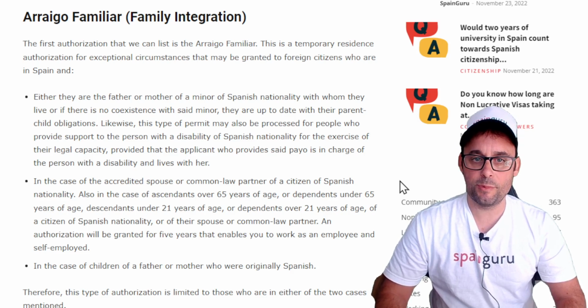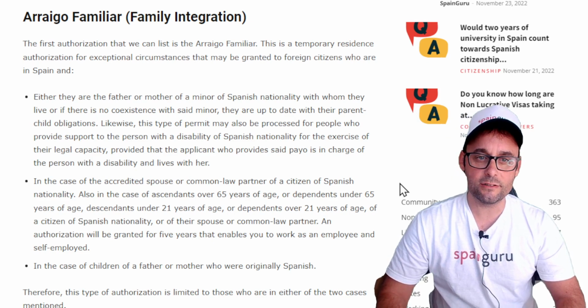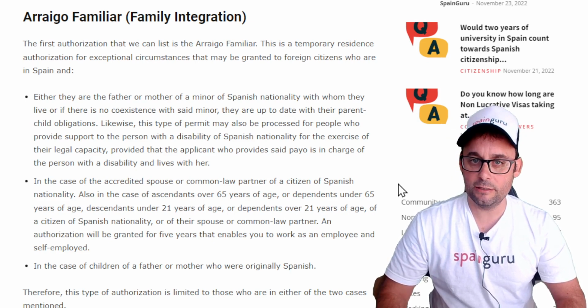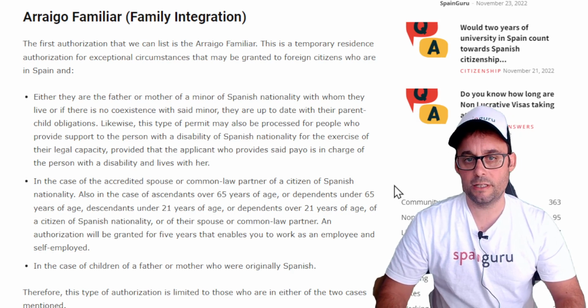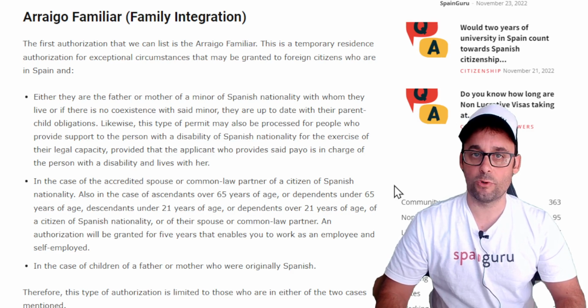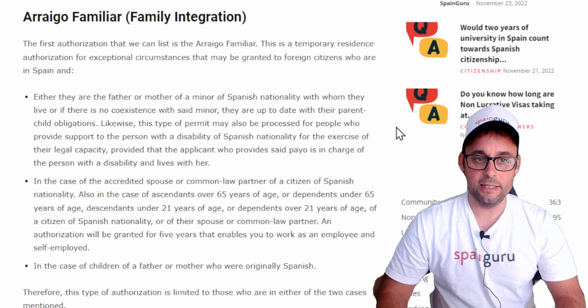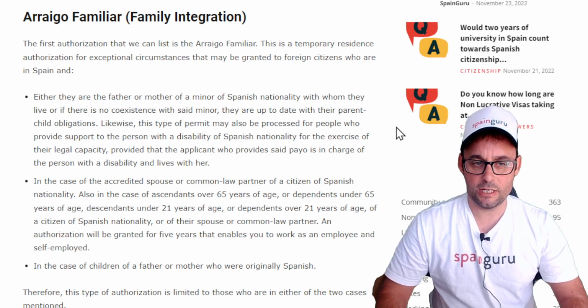Likewise, this type of permit may also be processed for people who provide support to the person with a disability of Spanish nationality for the exercise of their legal capacity, provided that the applicant who provides said support is in charge of the person with a disability and lives with her. The next one, in the case of the accredited spouse or common law partner of a citizen of Spanish nationality.